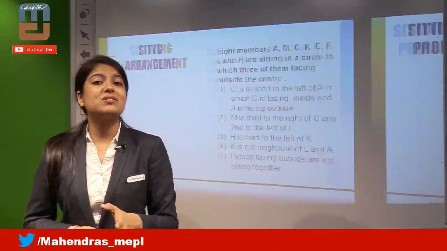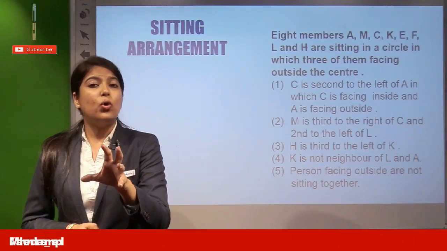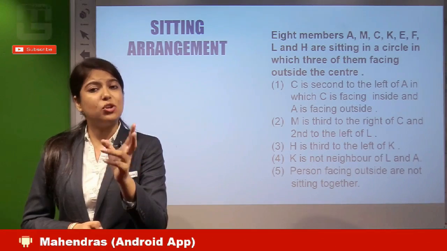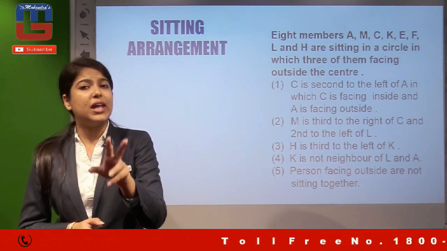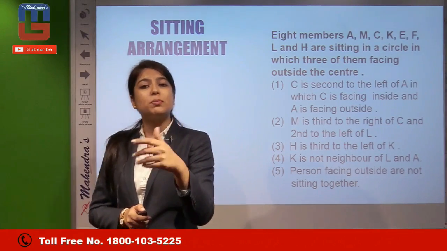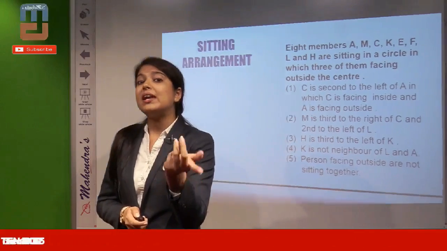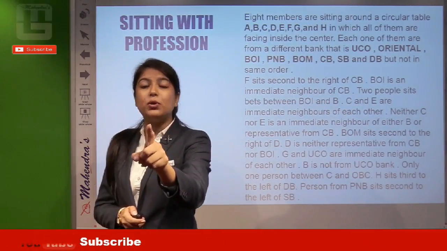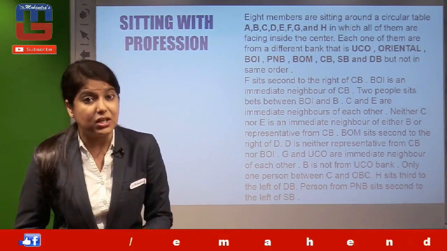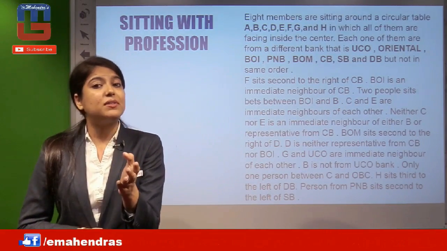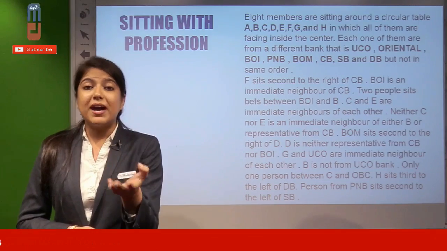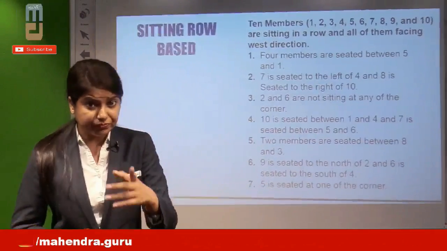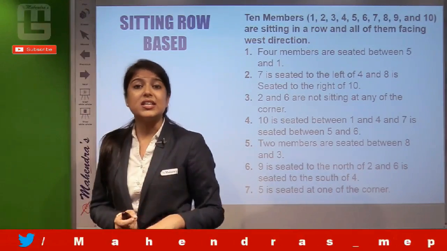As in the previous one we have seen, here only the members were sitting in the circle, 3 of them were facing outside. The condition was enhanced over here, that out of the characters you have to make 3 face outside. When elaborated with the profession part, it has made it very clear you have to put every character facing the center. So you have to keep practicing these types of questions, because 5 to 10 questions can arise from this pattern of questions. If we look at the next, seating row based.